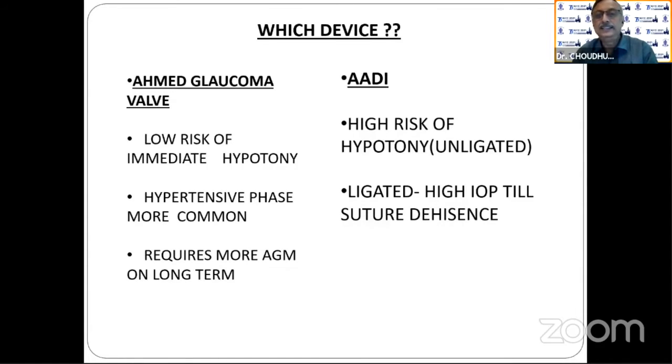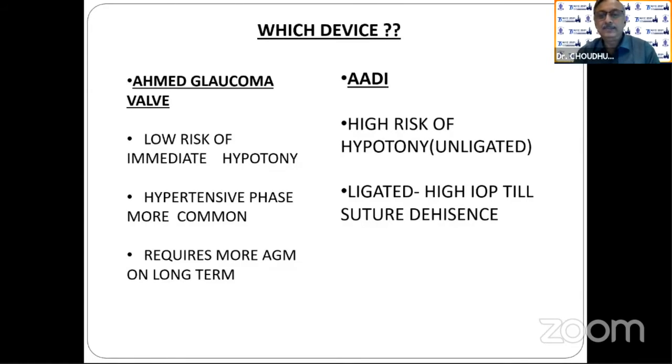In case of ADI, there is a high risk of hypotony if it is unligated, because it is not a valve, it is a one-way traffic. So you have to ligate it and keep it for at least 1 month to make a pool where the aqueous will be drained at the later part, in the posterior part between two muscles where the body of the valve is. Then slowly we cut the suture, and you'll get a good valve action.